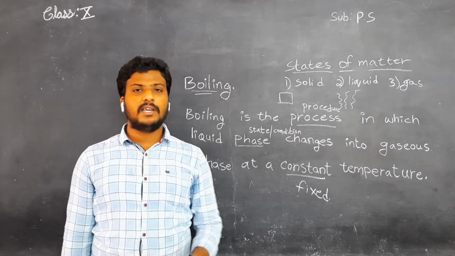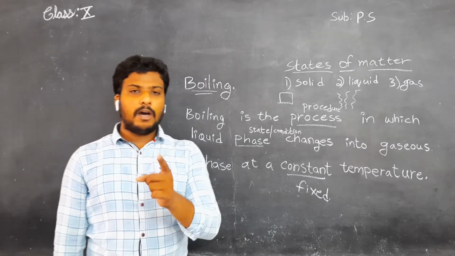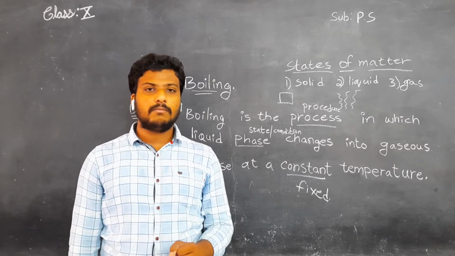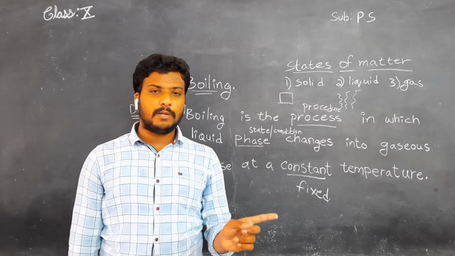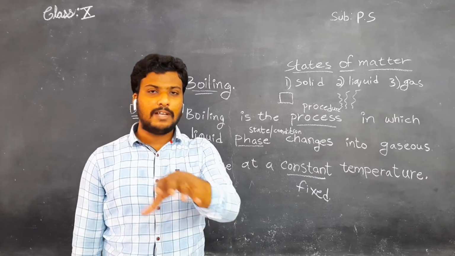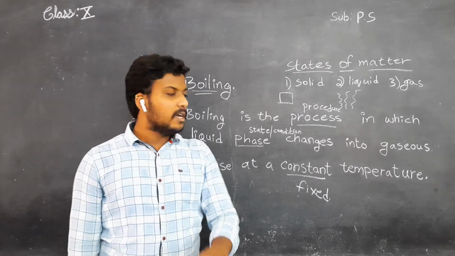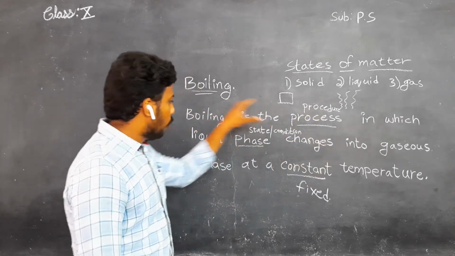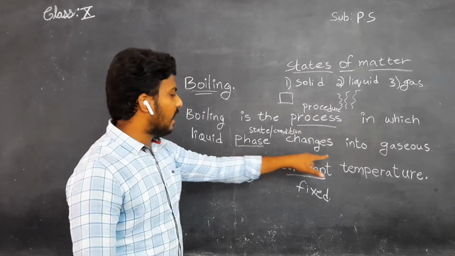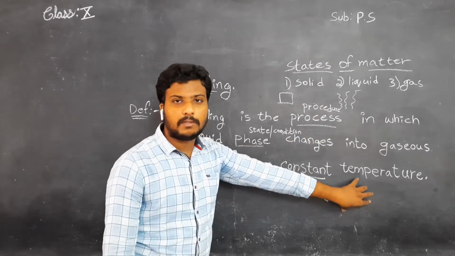Your teacher may say like this: tomorrow you need to come on time, by 8:35 am sharply. Here it means fixed. You have to come at the fixed time. Here also, the whole boiling process converts from liquid phase to gaseous phase at only a constant temperature.